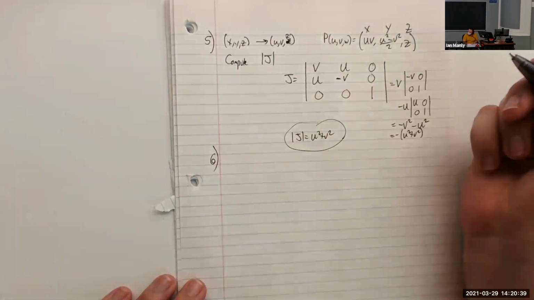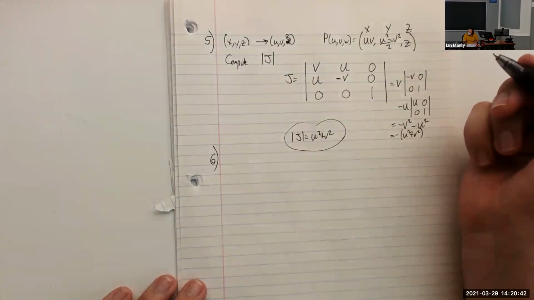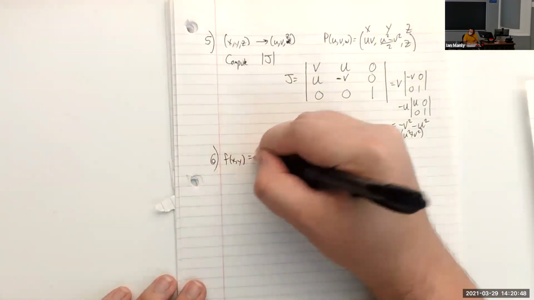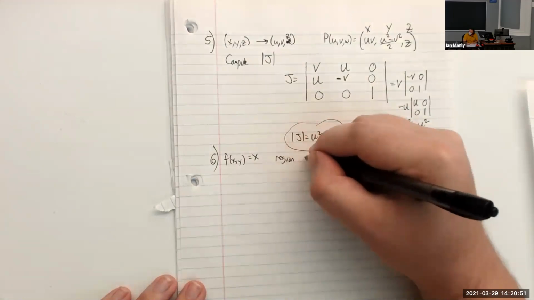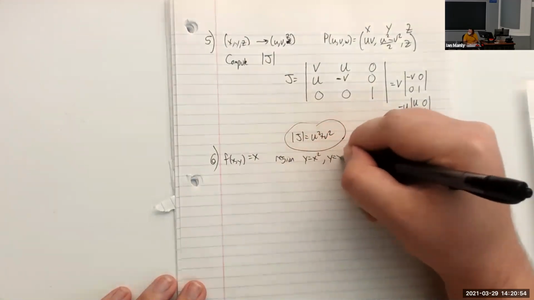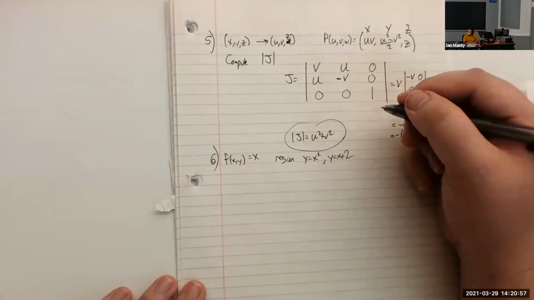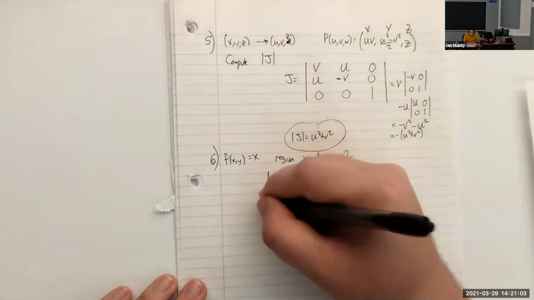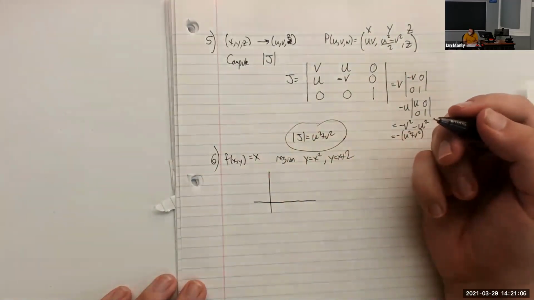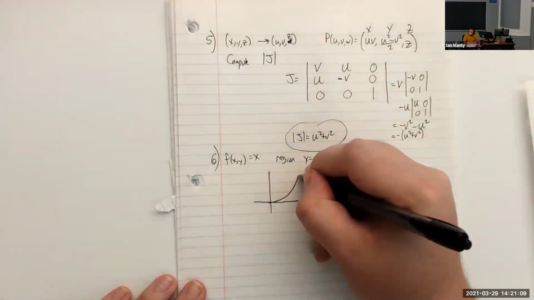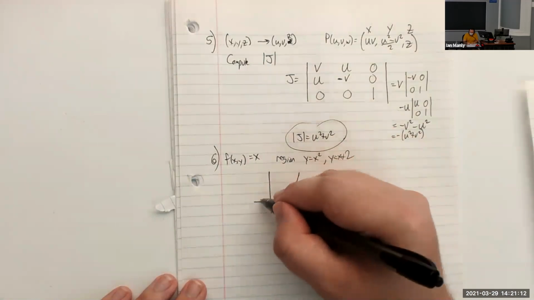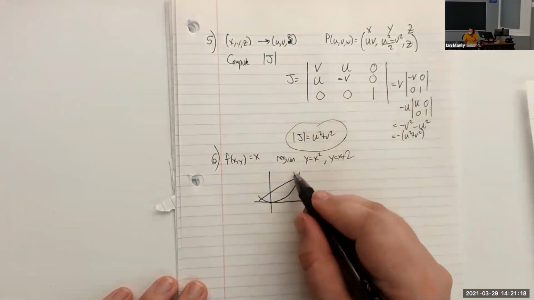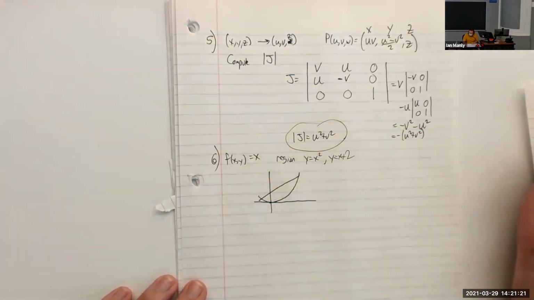All right, number 6. Integrate f of x, y equals x over the region bounded by y equals x squared and y equals x plus 2. Let's draw this. y equals x squared looks like this. And y equals x plus 2 looks like this. So we're going to be integrating over this crescent looking region right here.